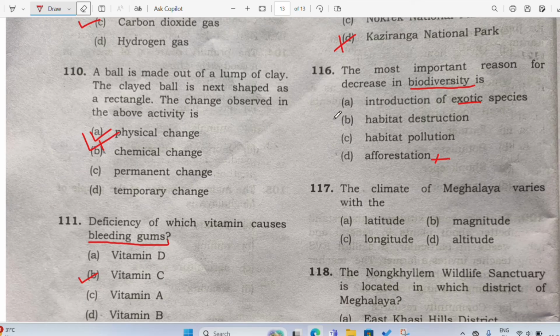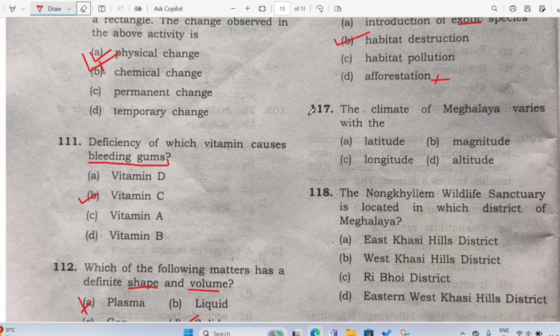The correct answer here is habitat destruction, which means when you are doing slash and burn, jhum cultivation we do in our state, right? Meghalaya. We do what? Jhum cultivation. Jhum cultivation means what? Burning the forest, right? We are burning the forest in order to grow the crops. So when we burn the forest, all the animals living in the jungles die because of the fire. So these are some of the reasons why we are losing our biodiversity, or why there is loss or decrease in biodiversity.